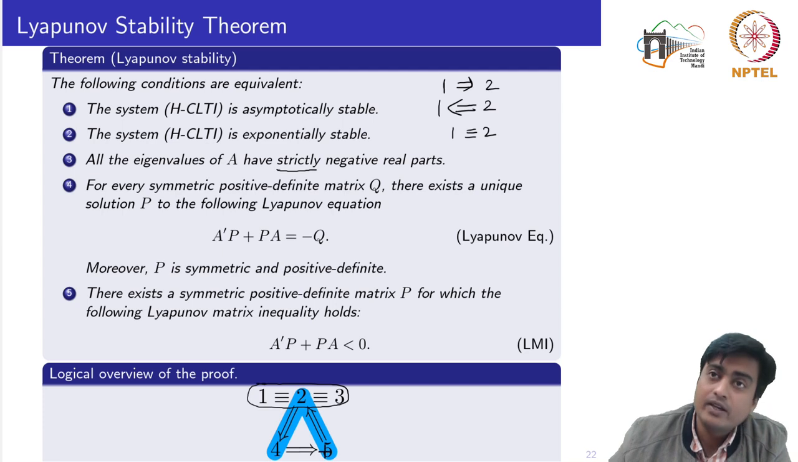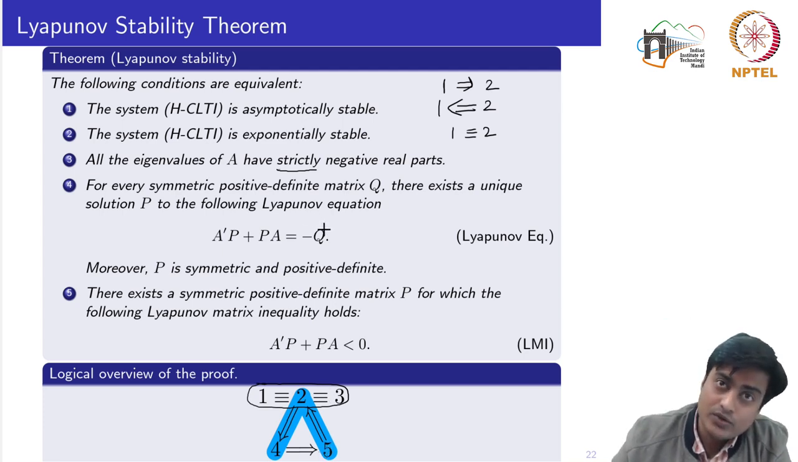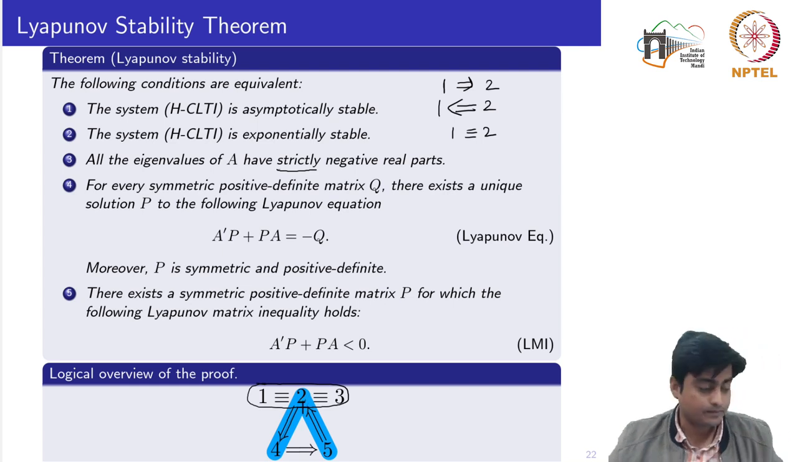The 4 implies 5 is quite trivial, meaning if the statement 4 is true, then the statement 5 is also true. This can be done by choosing Q as an identity matrix. Once you put Q as identity matrix of the same dimension in the Lyapunov equation, you would directly obtain this LMI. So 4 to 5 is pretty much straightforward. Next we would see 2 implies 4 and 5 implies 2. Okay.